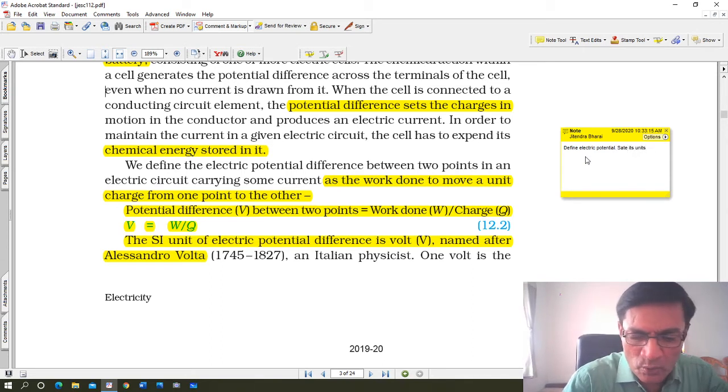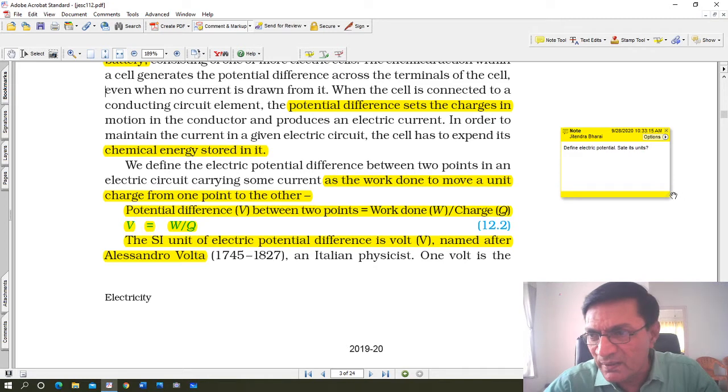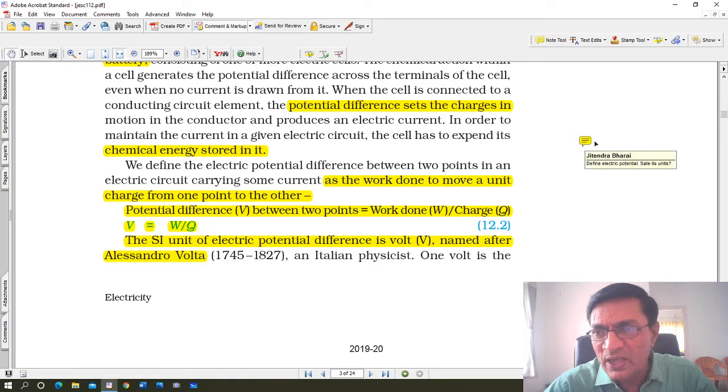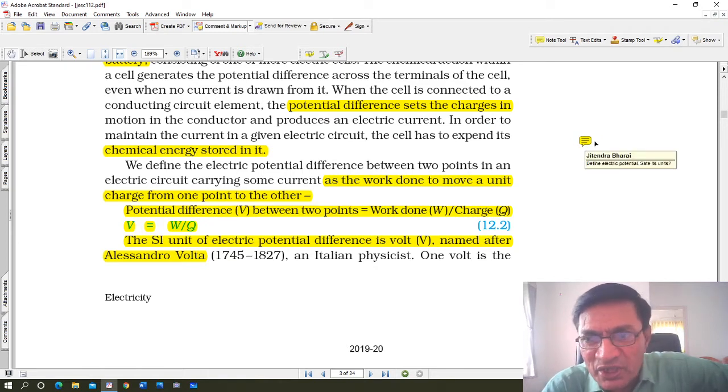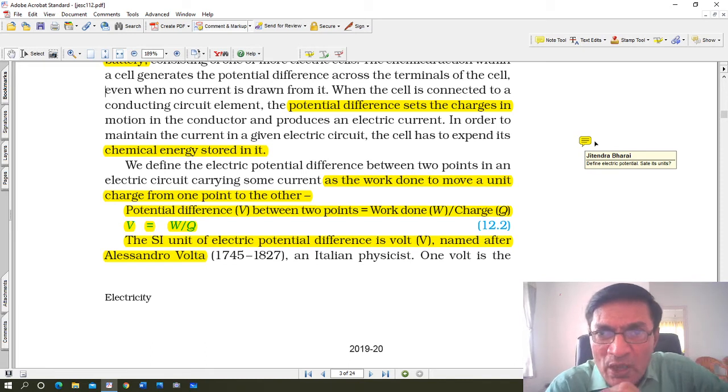Whatever questions I write here, they are all written such that you can find the answer on that page itself. So here itself, define electric potential and state its units. They are right here, which is underlined, and that is why I ask you to underline this or highlight it.